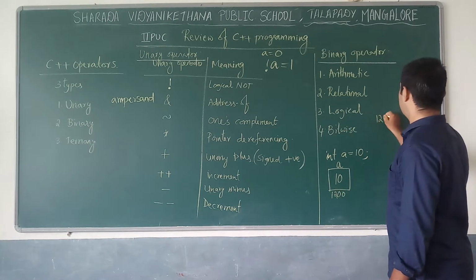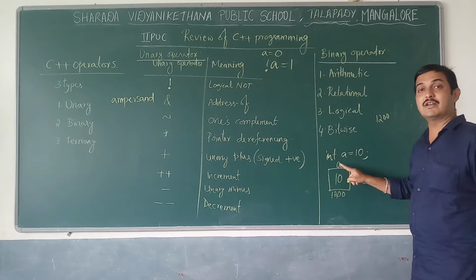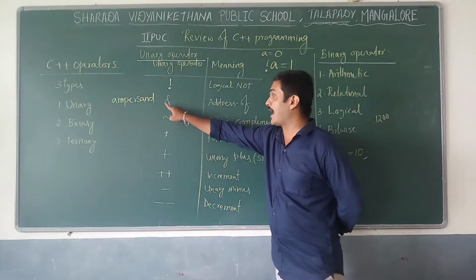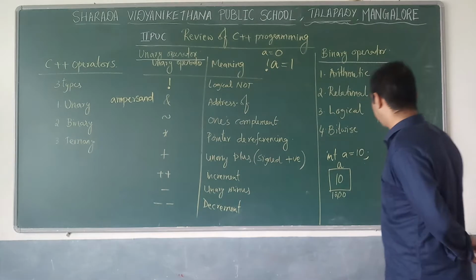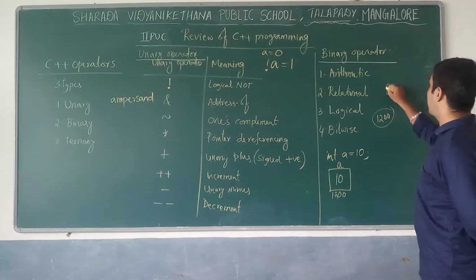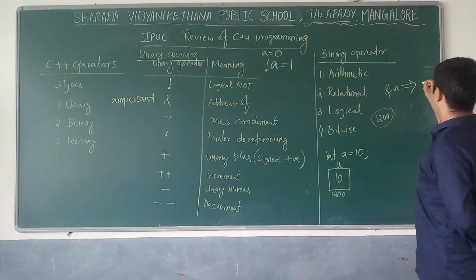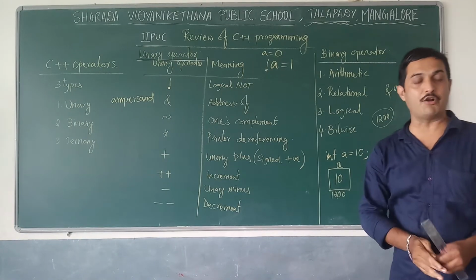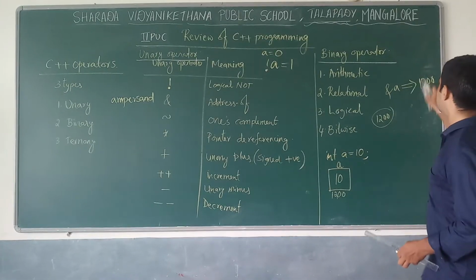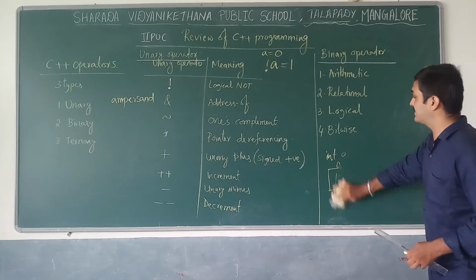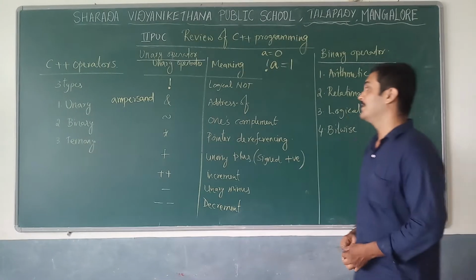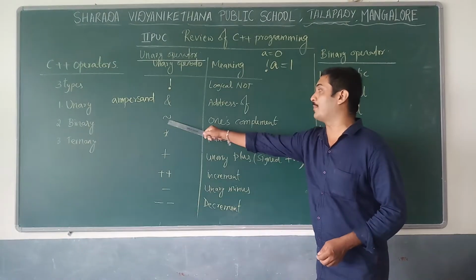So 1200 is the address of this variable A. The ampersand symbol specifies the address of A, which means &A indicates 1200. It is one of the unary operators, also called the address of operator.